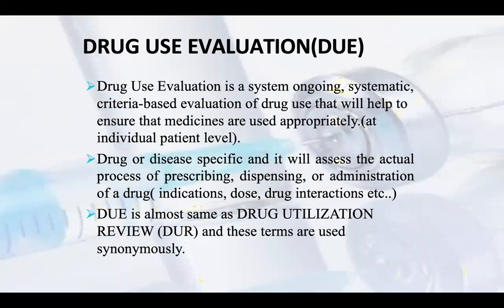So what is the drug use evaluation? We can say that it is an ongoing, systematic, criteria-based evaluation of drug use that will help to ensure that medicines are used appropriately at the individual patient level. In big hospitals, tertiary care or quaternary care, they must have a certain system where they have a full battery of pharmacists and a department of pharmacy. They evaluate the prescriptions or the trend of prescriptions mostly reported in that hospital.